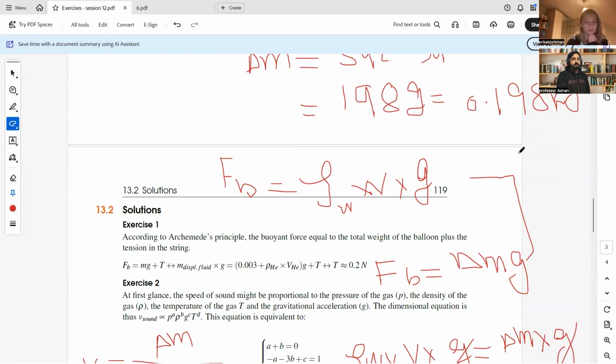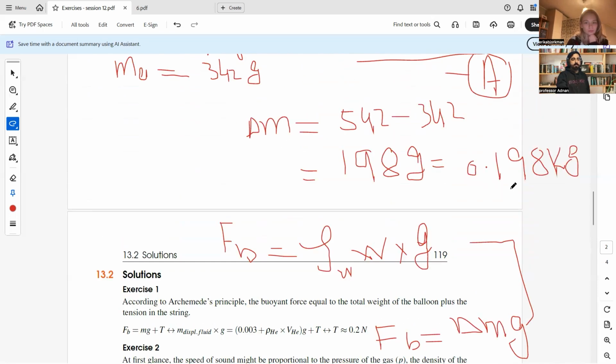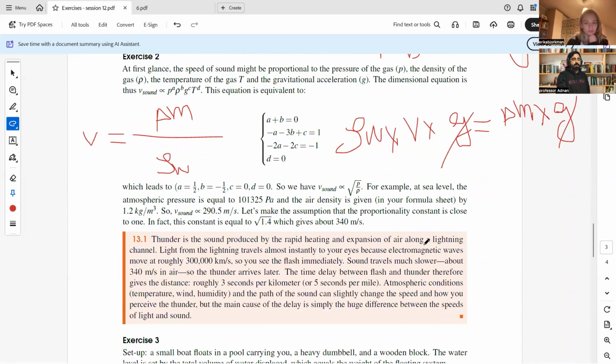And we know the missing mass or the apparent mass is 0.198. So we need to put that here: 0.198 divided by the density of the water, that is 1000 kilogram per meter cube.